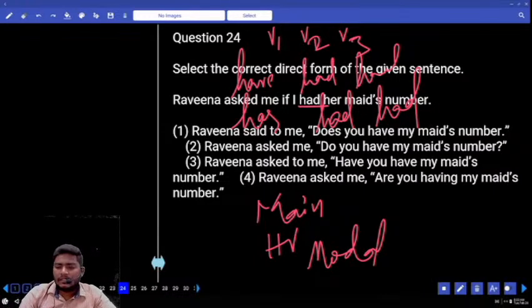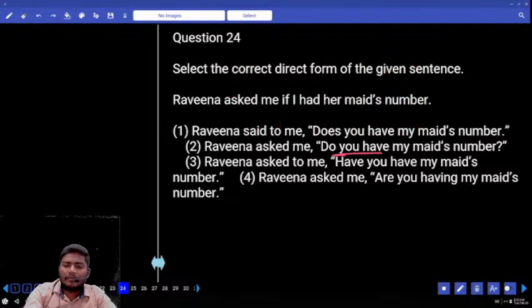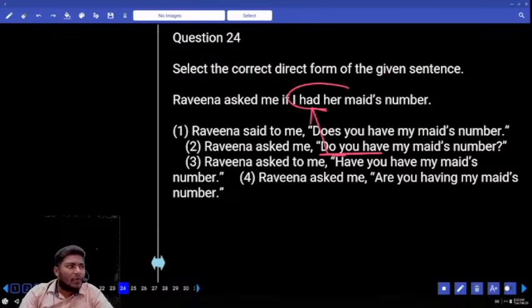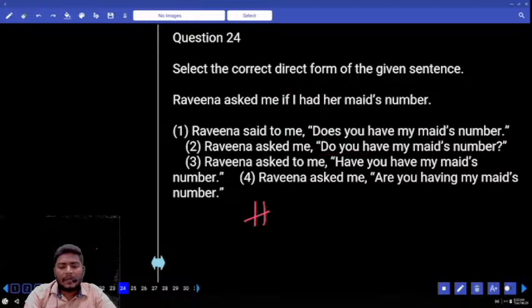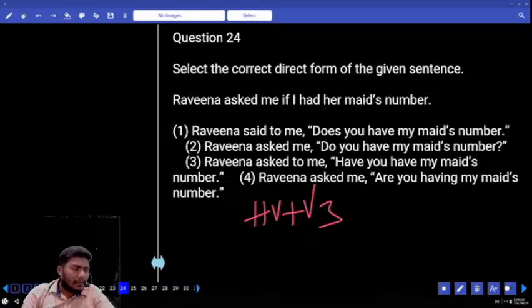Now in this sentence, do you have, simple present, changes to if I had. So how do we understand the difference between helping verb and main verb? Very simple. If have forms are helping verbs, they're immediately followed by V3s. Remember, if have forms are main verbs, they're immediately followed by nouns.